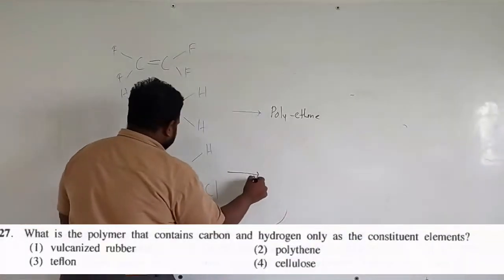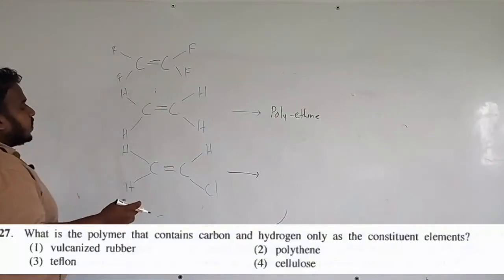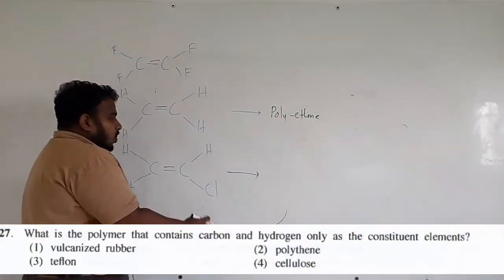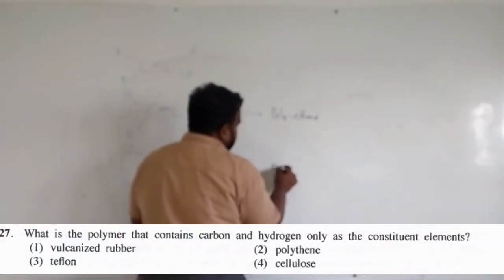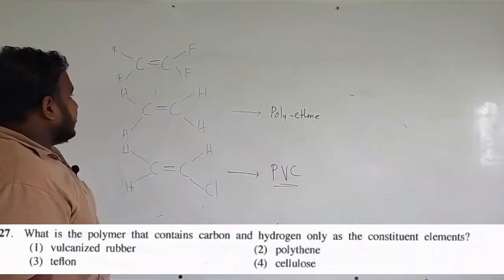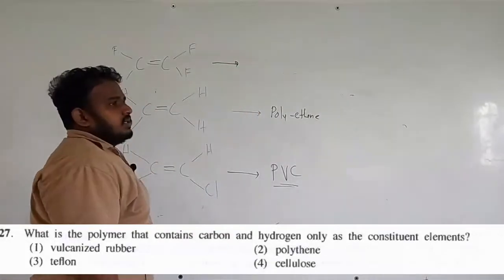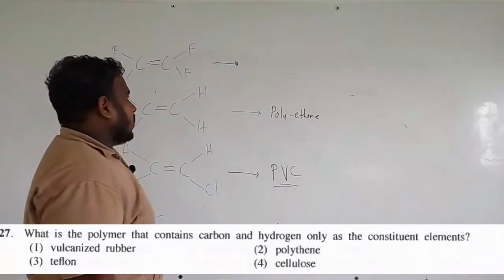And here this is what we call chloroethene. So when chloroethene molecules come together, they make polyvinyl chloride. We call it PVC. And here it is Teflon. That's what we call polytetrafluoroethene. Okay, we call it Teflon.